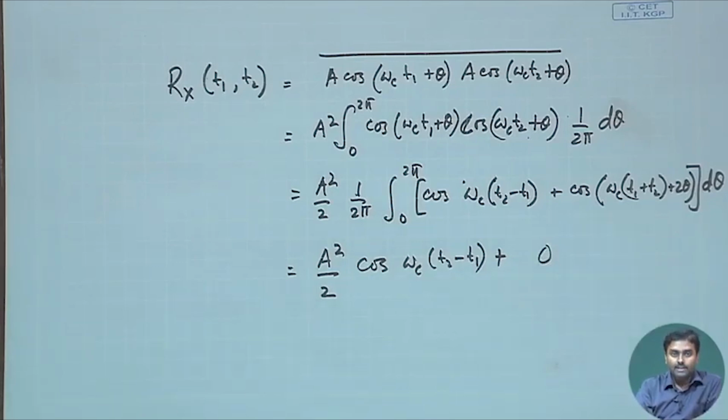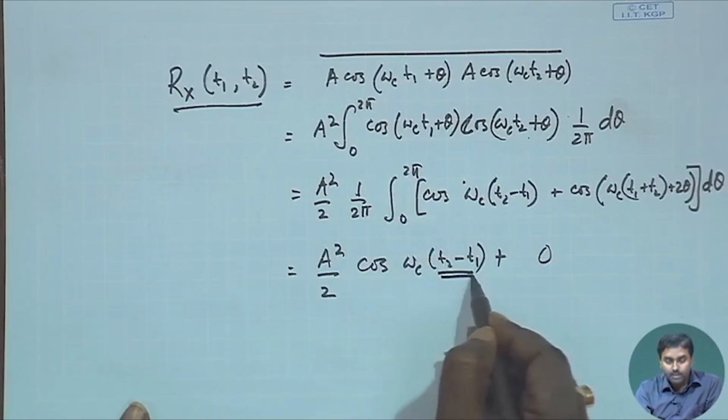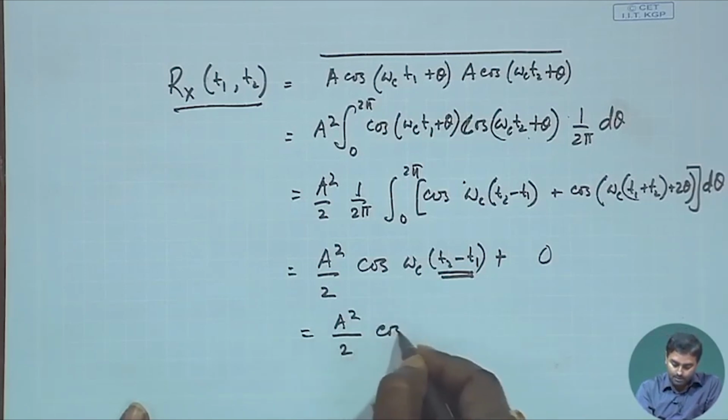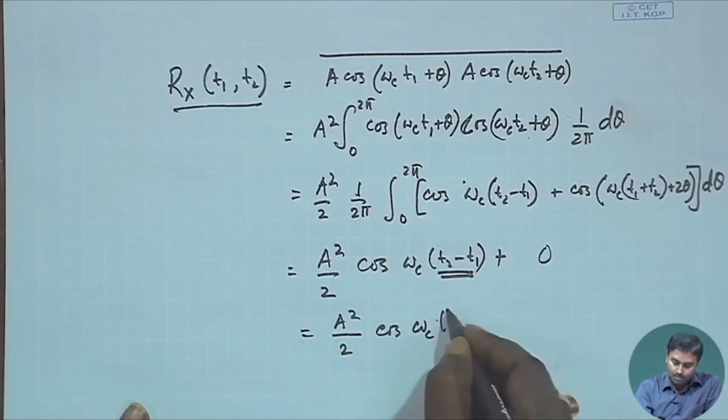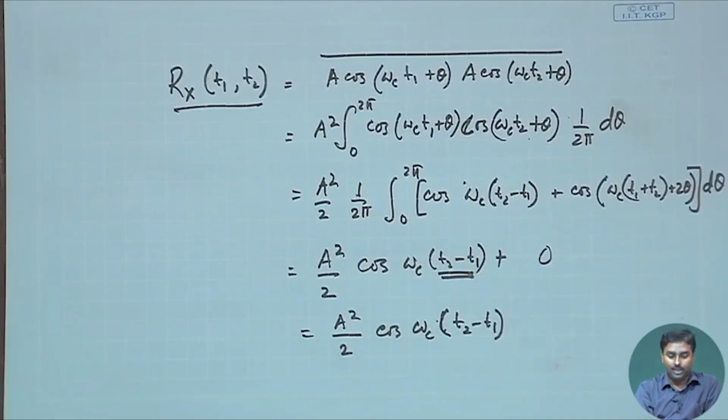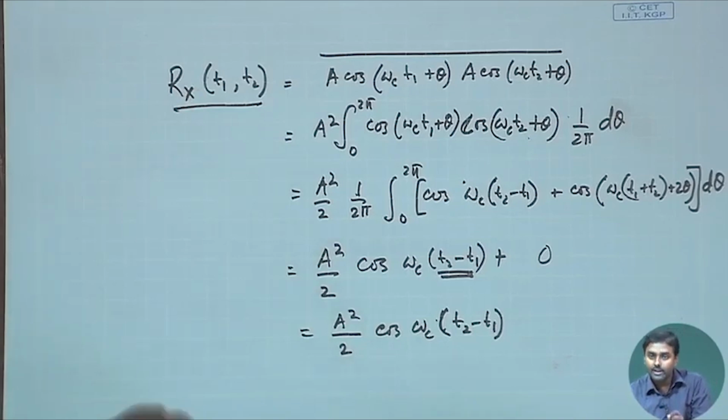Now let us see what has happened to my Rx(T1, T2). Is this separately dependent on T1 and T2? No, it is just dependent on the separation. Immediately I can see it is just dependent on the separation, nothing else. So, I can now say in the second order also it is stationary, because my definition of stationarity was that in the second order it has to be just dependent on the difference, nothing else.